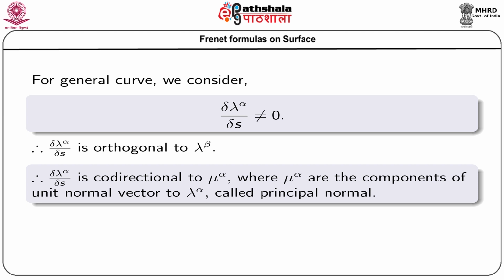That means, del lambda alpha del s is co-directional to mu alpha, where mu alpha are the components of the unit normal vector to lambda alpha, called the principal normal.